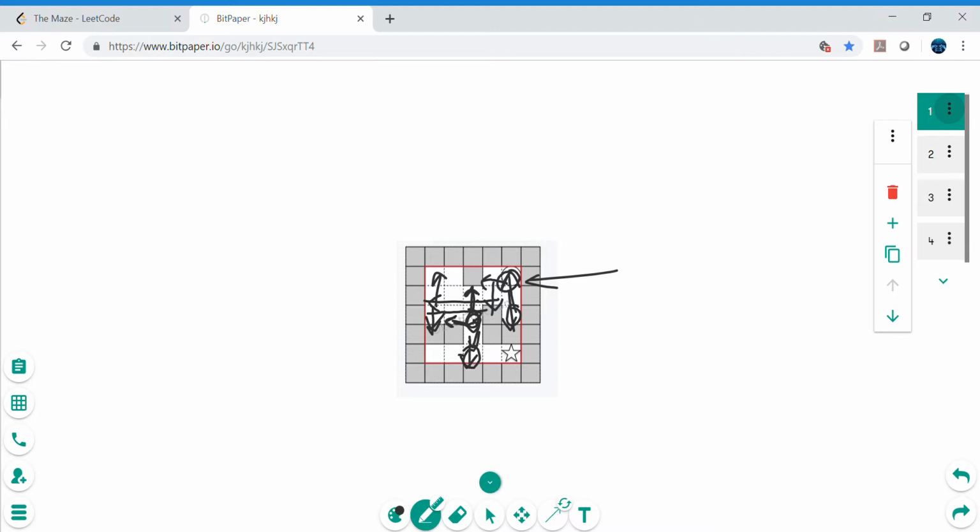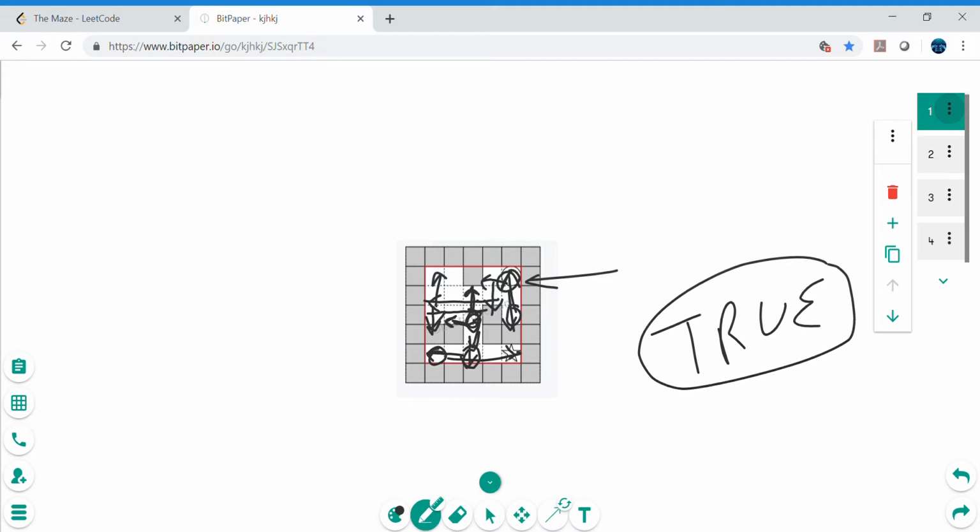So let's say it hits the left side wall again, and then let's say the ball comes here, and then again it has the choice. So up is blocked, down is blocked, left is blocked, only the right side is available. So let's say it hits this wall. Once it hits this wall, it has already reached the target. So we will just go ahead and return true. I'm just trying to explore all the possibilities of how the ball can hit.